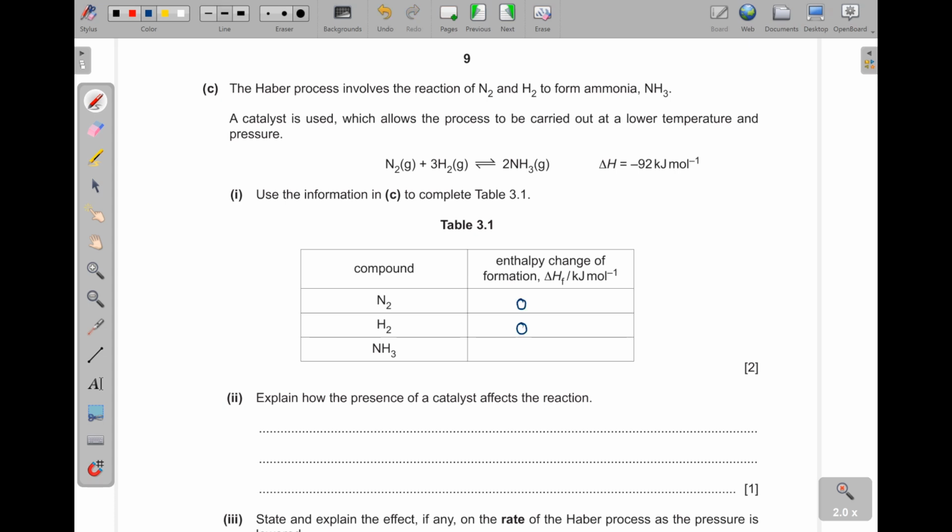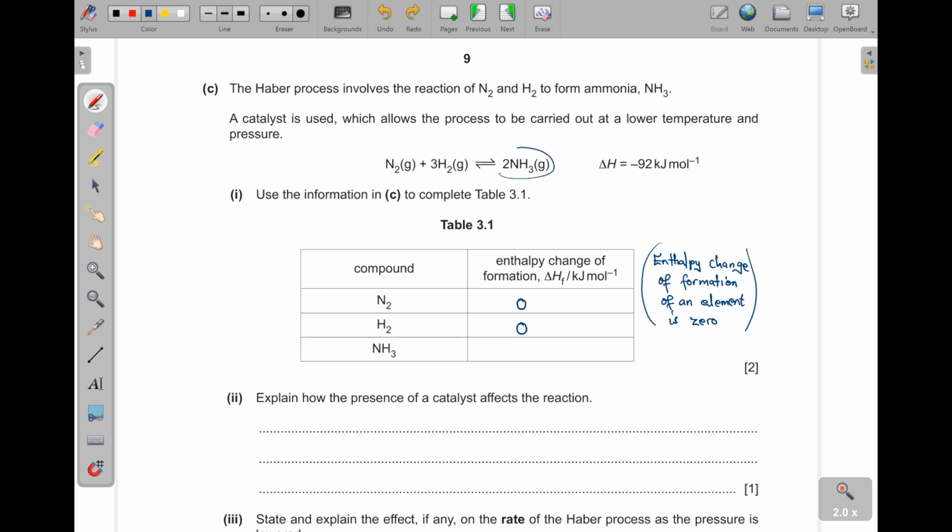Okay? Let me even note it here. Enthalpy change of formation of an element is 0. Now, the enthalpy change of formation of ammonia here. First of all, enthalpy change of formation, we are looking at formation of 1 mole of a compound.